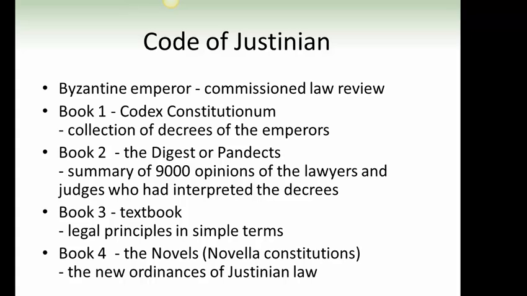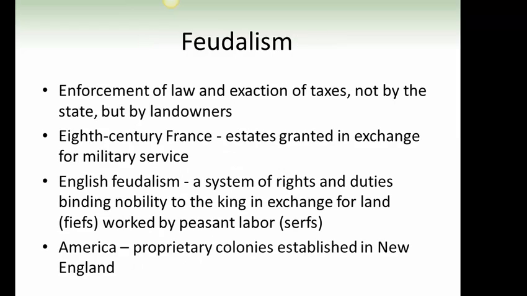Code of Justinian. The Byzantine Emperor commissioned a law review. Book 1, Codex Constitutionum, collection of decrees of the emperors. Book 2, the Digest or Pandects, summary of 9,000 opinions of the lawyers and judges who had interpreted the decrees. Book 3, textbook, legal principles in simple terms. Book 4, the Novels, Novellae Constitutiones, the new ordinances of Justinian law.